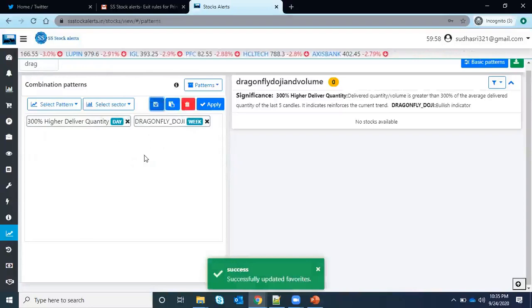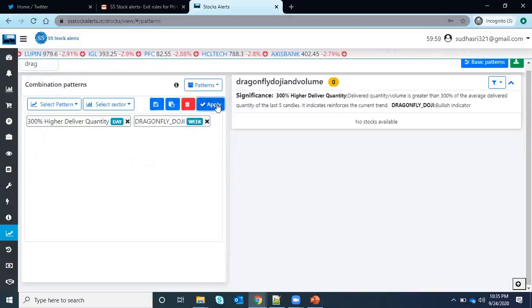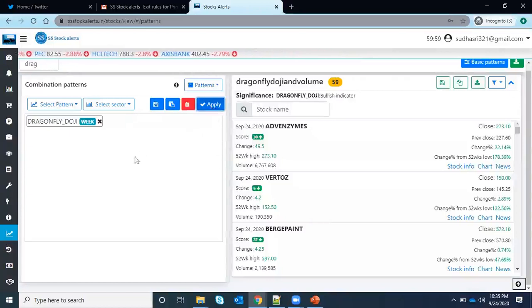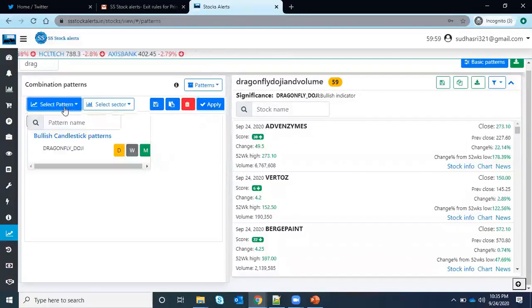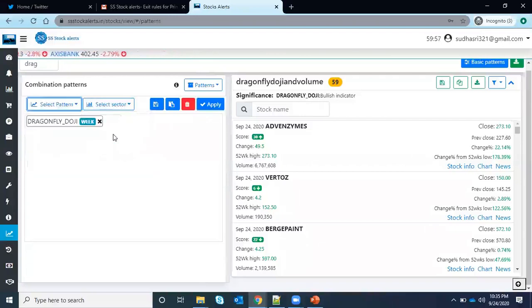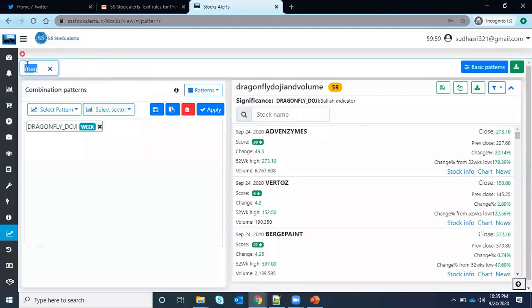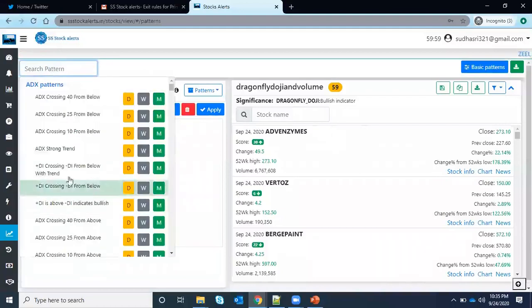Just click it, and there is nothing that matches these two conditions here. Either remove one and you will get results. Here it is like a playground, you can combine any number of patterns. The only thing you need to understand is that it is an AND condition, not a single one. If it matches only a doji, it will not show. It has to match all the conditions for whatever you are adding here.